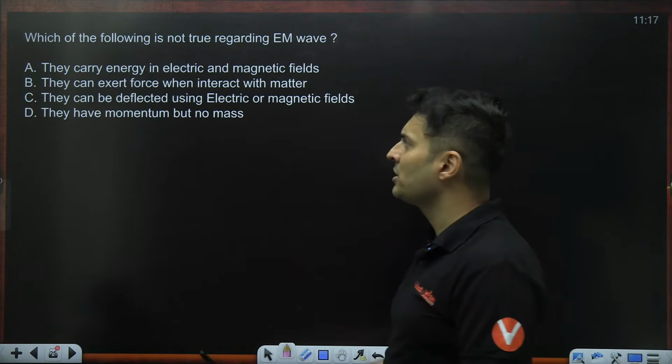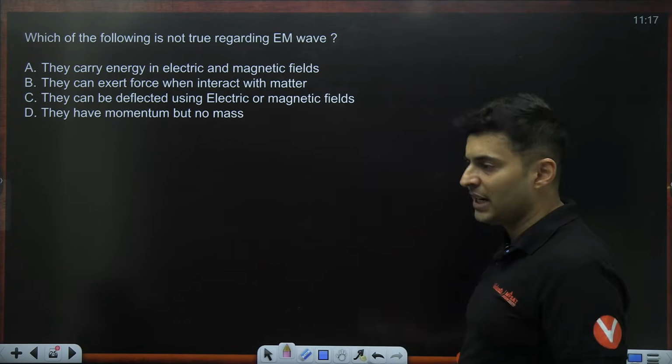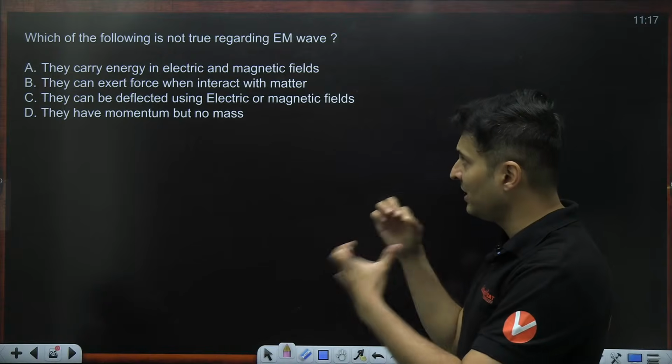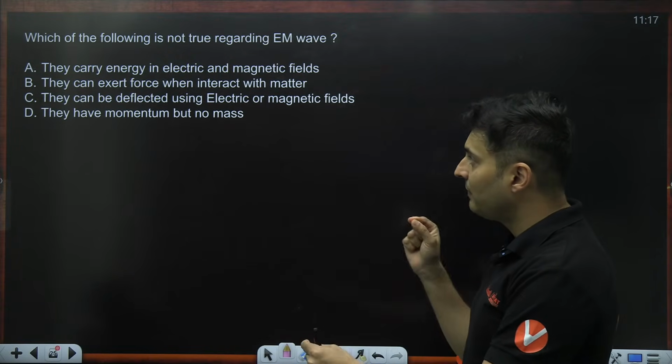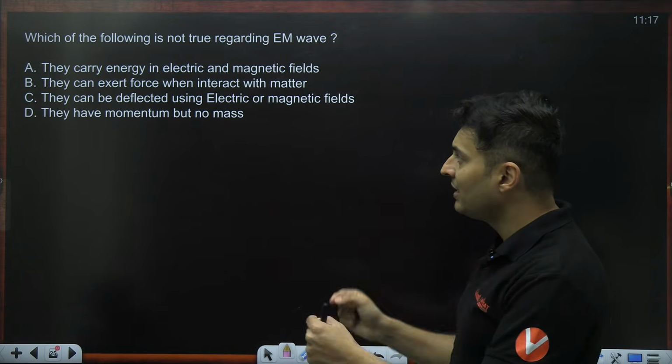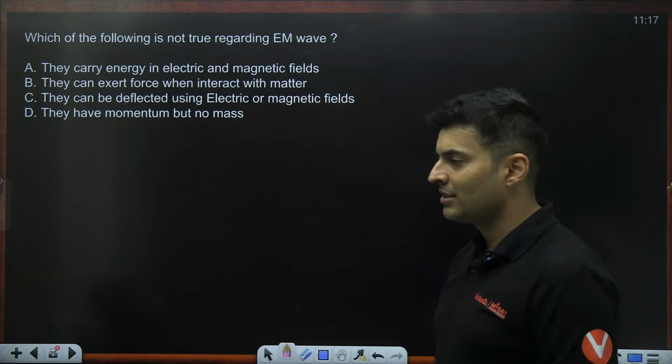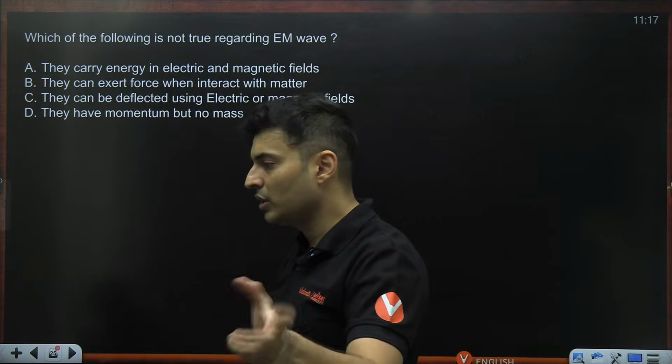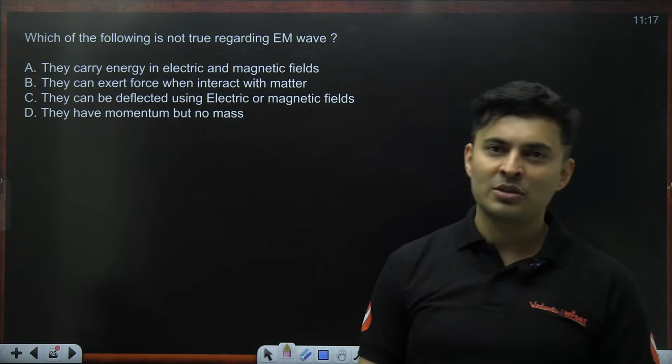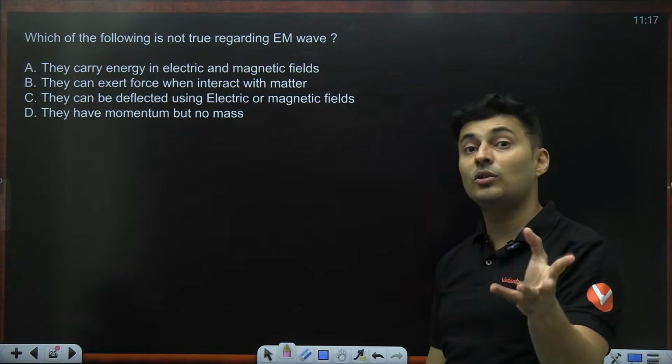Next question. Which of the following is not true regarding an EM wave? Mainly statement based questions. They carry energy in electric and magnetic fields. They can exert force when they interact with matter. They can be deflected using electric or magnetic fields. They have momentum but no mass. Interesting. Which of the following is not true? Okay, come on, my dear students. Which of the following is not true?